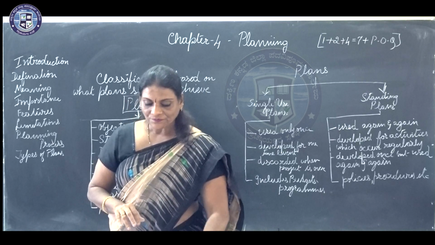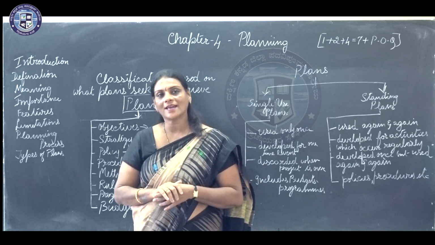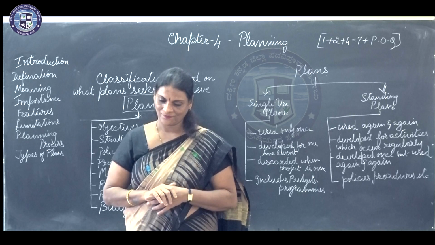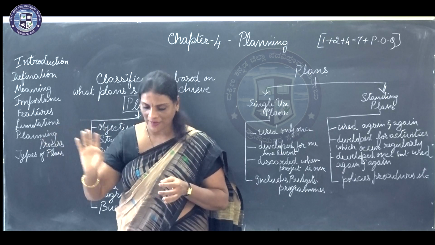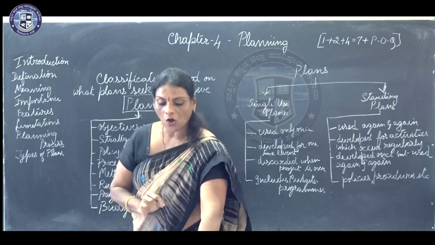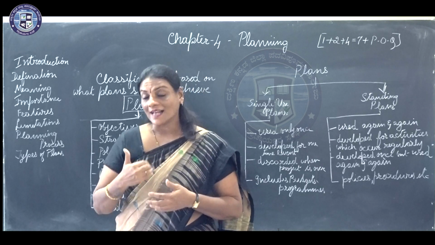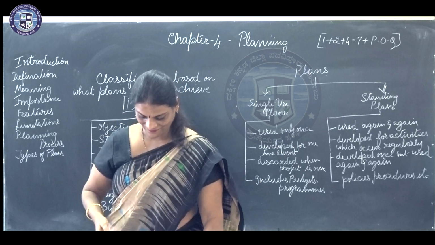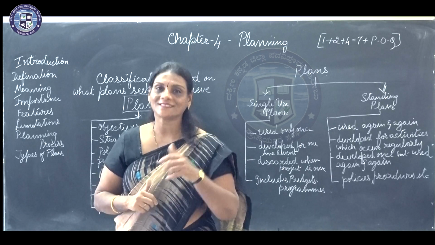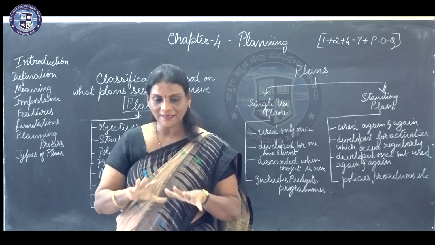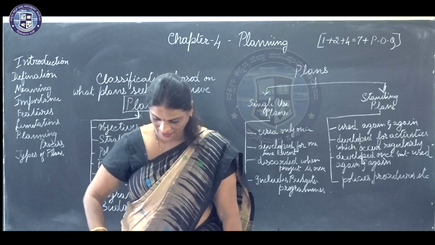Coming to the second one, that is strategy. A strategy is a comprehensive plan for accomplishing organizational objectives. I hope it's clear. A strategy is a comprehensive plan for accomplishing organizational objectives. Now, what is comprehensive? It is our ability to understand something. It's not enough that you have given out your strategy, people should understand it too. So, it's nothing but a comprehensive plan for ultimately what is your aim to achieve your objective.